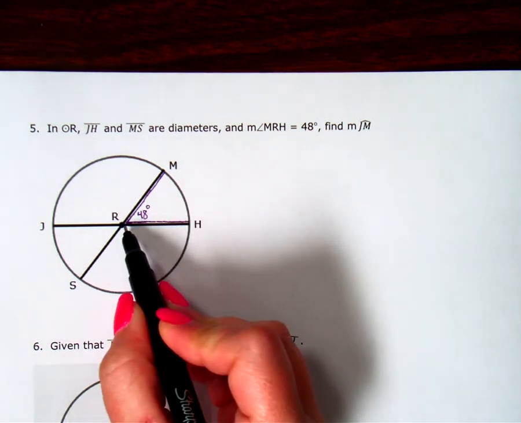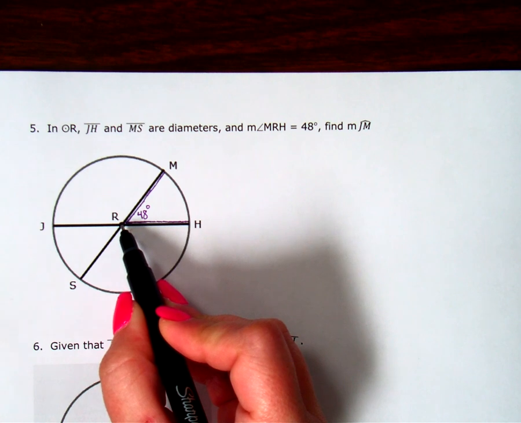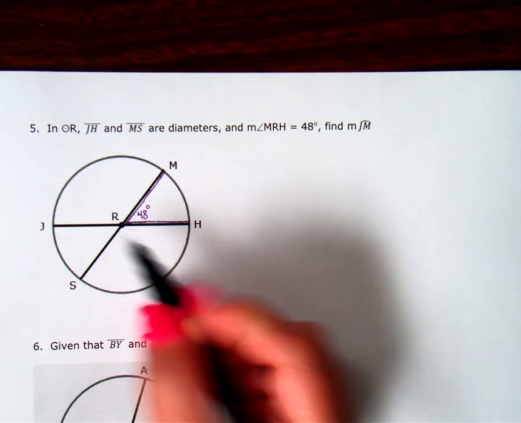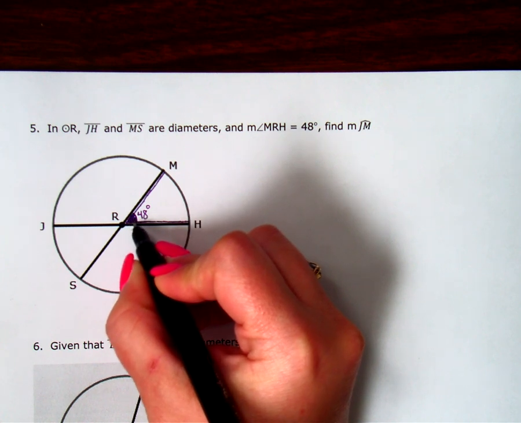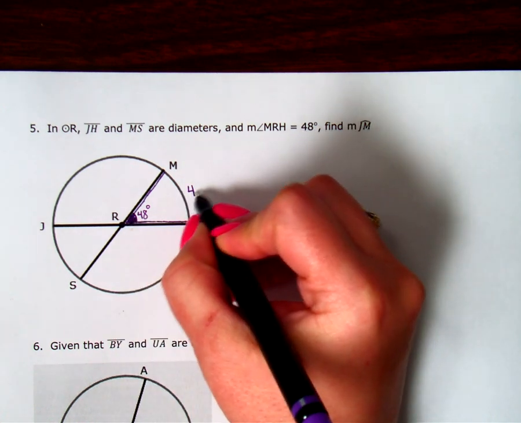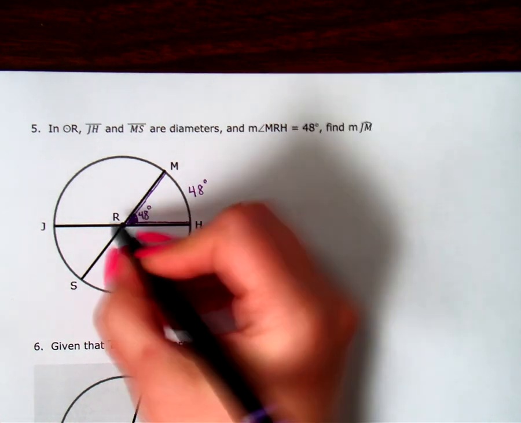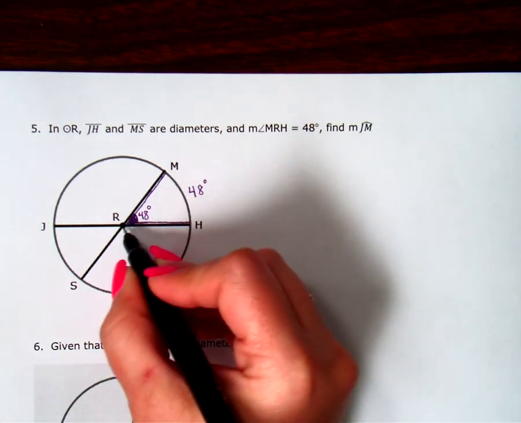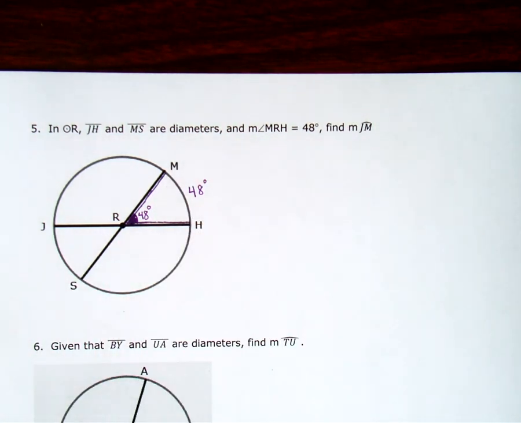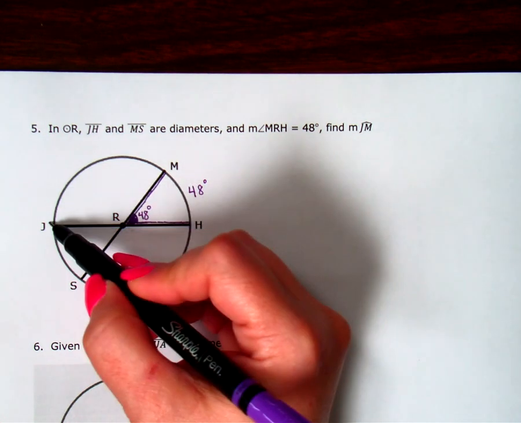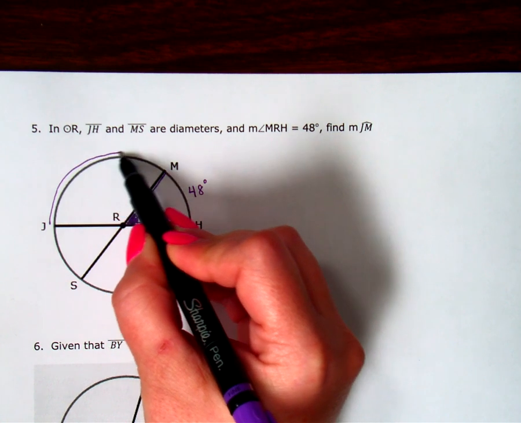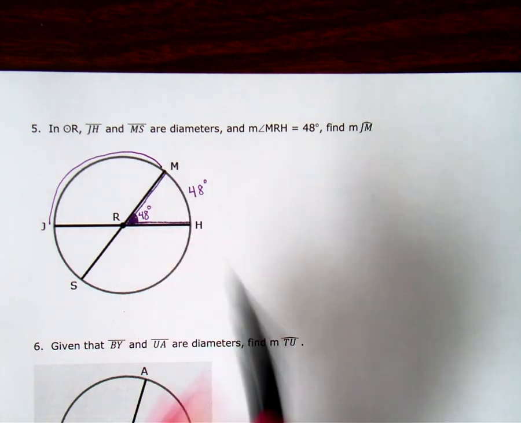Now, see how this angle is centered at the center? It's a central angle, okay? So that means I know that the arc matches the central angle. The arc is twice an inscribed angle, but it's the same as a central angle. Find the measure of arc JM. So I'm not looking for this arc MH, I'm looking for JM. That's the one I really want to find.